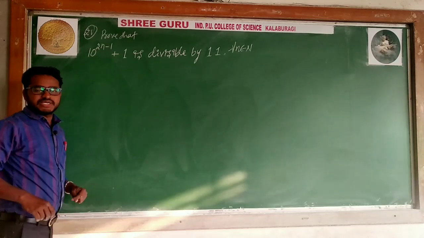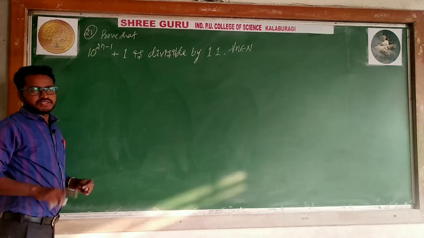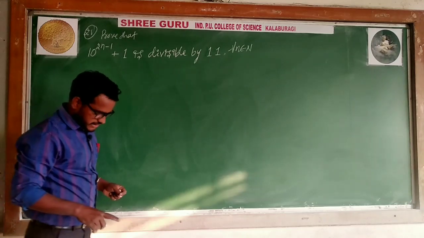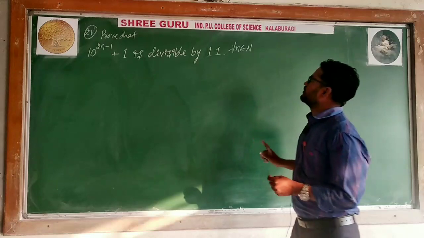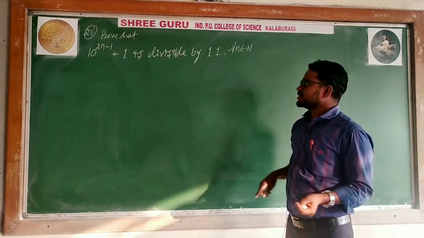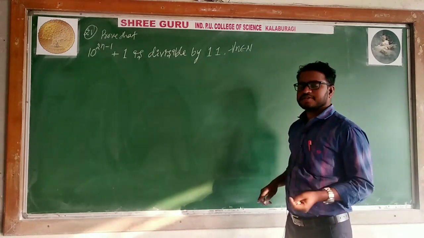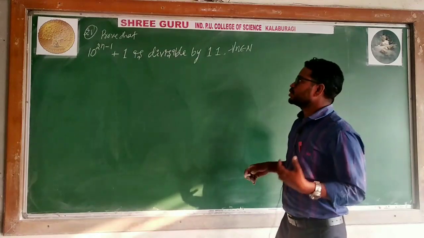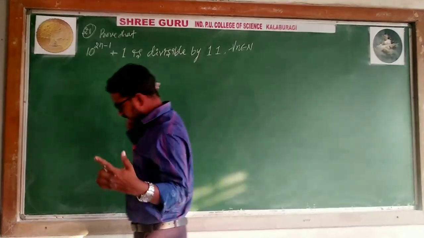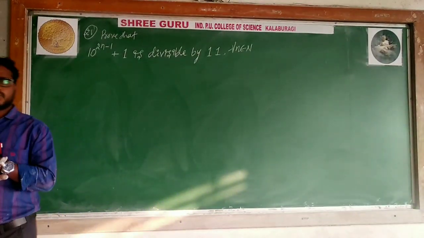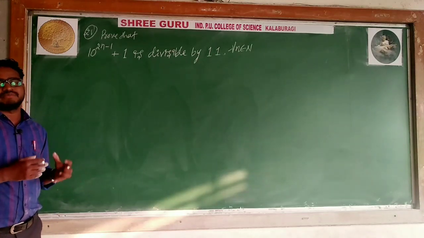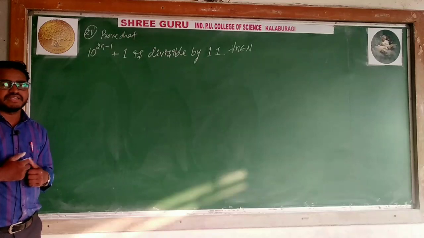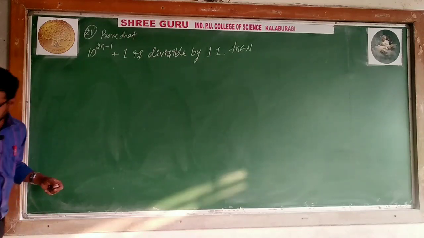Means we have to prove it for n is equal to 1, n is equal to k, n is equal to k plus 1. In the case of n is equal to 1, you have to prove this thing is divisible by 11. In the case of n is equal to k, substitute n as k. In the case of n is equal to k plus 1, you try to show that this is equal to 11 into something, 11 into some bracket. Ultimately I need 11 outside as a common term. Okay? I will prove as usual.